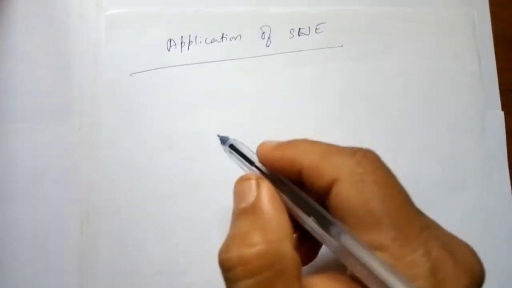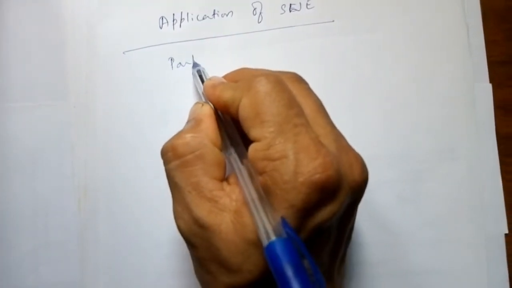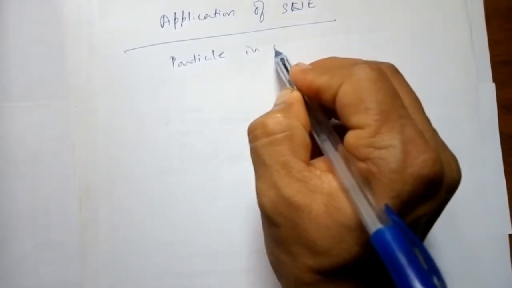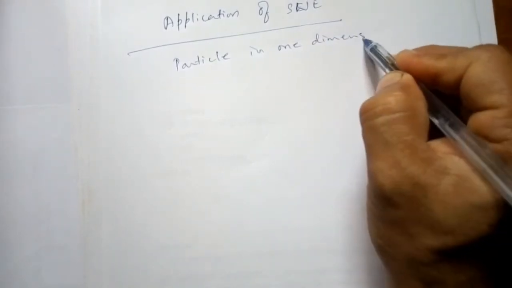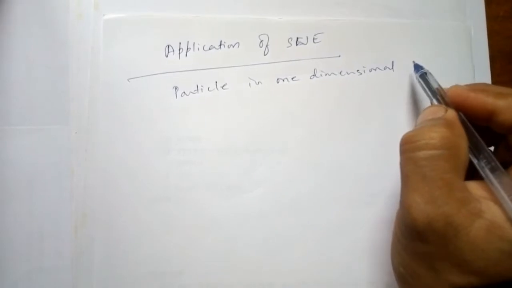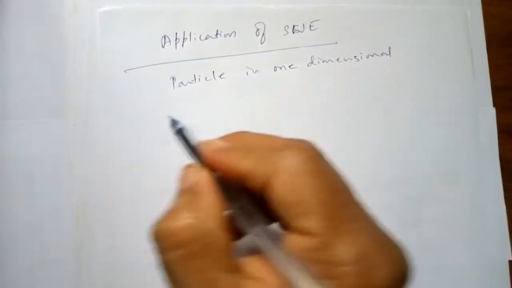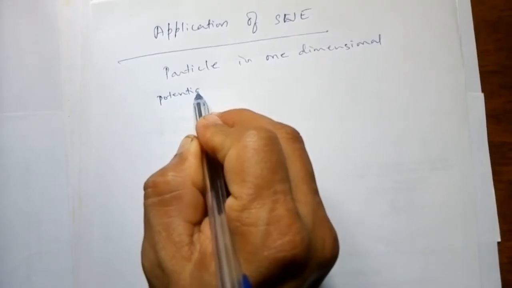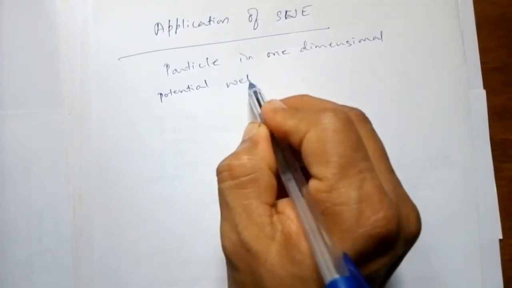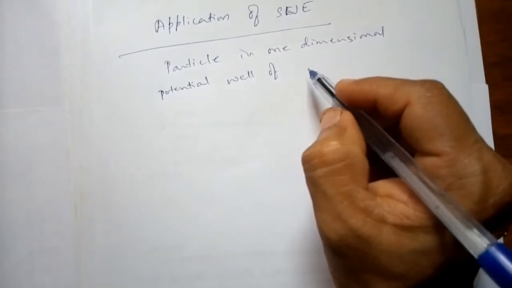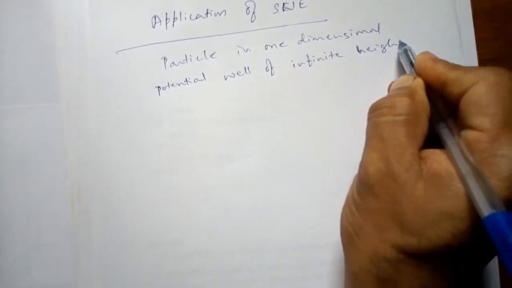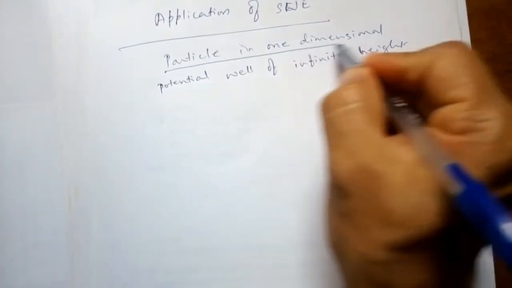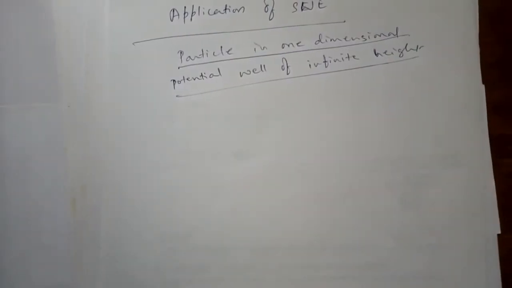The application we are looking at is a particle in a one-dimensional potential well of infinite height. That's very important. It is also known as a particle in a box, with infinite potential.